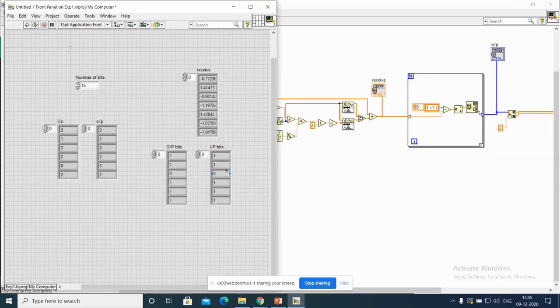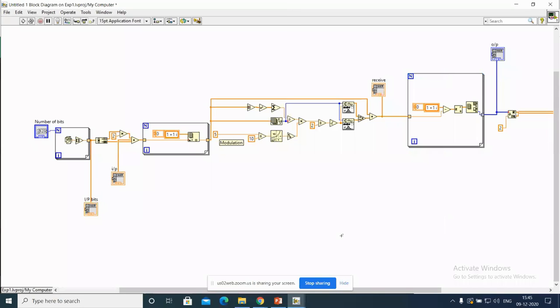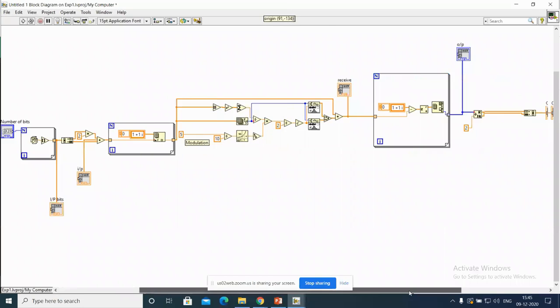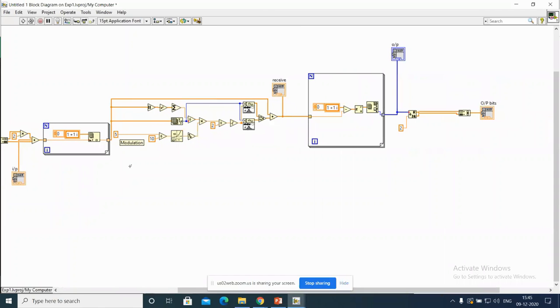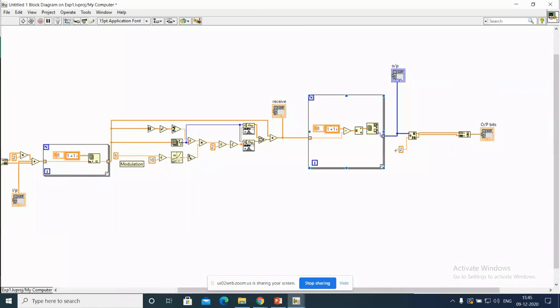Now look here: 1 1 1 1 0 0 1 1 1 1 1 1. This is my received data. This is all about the input and output.